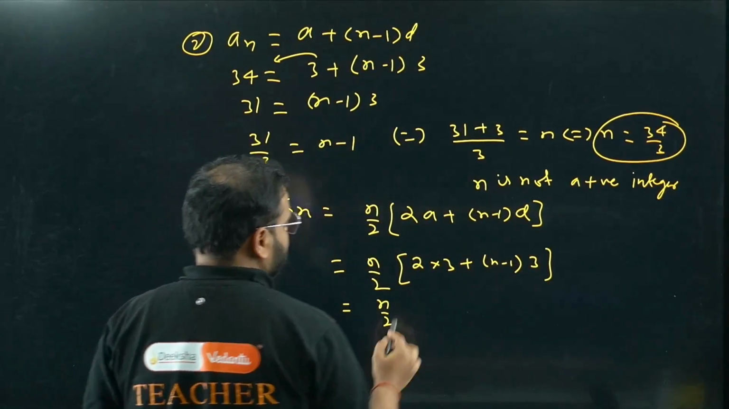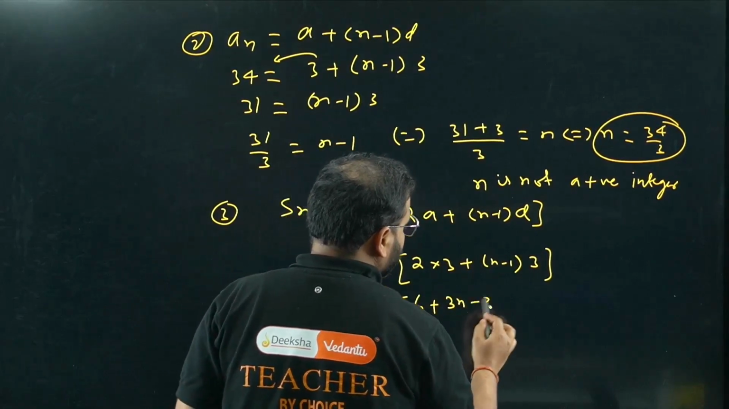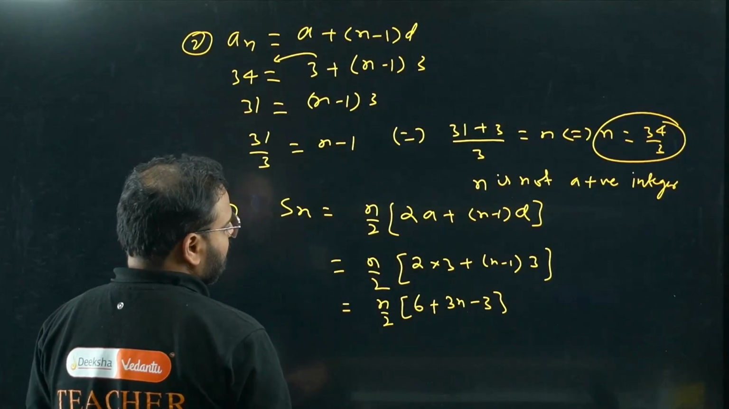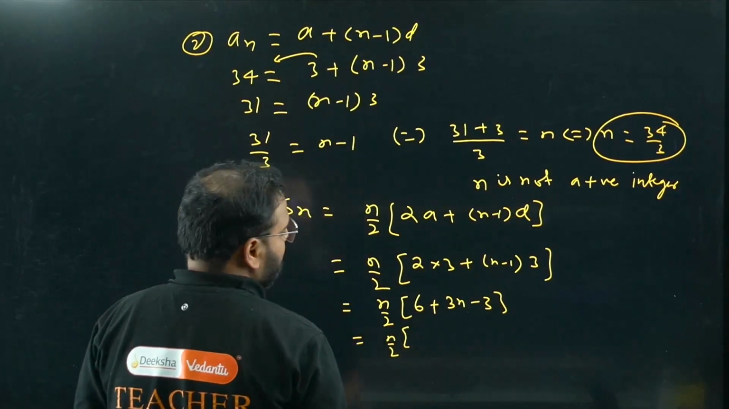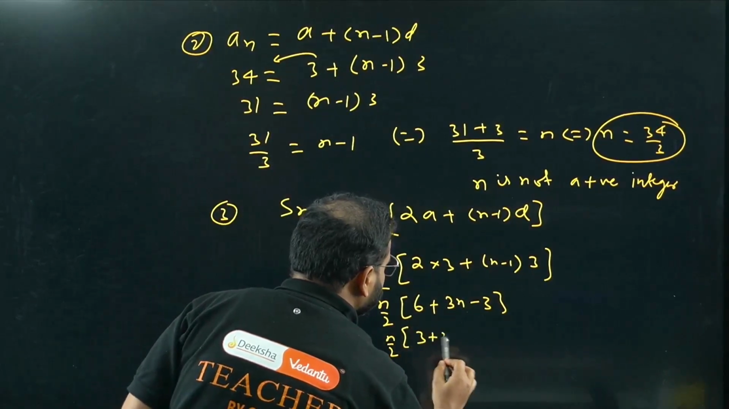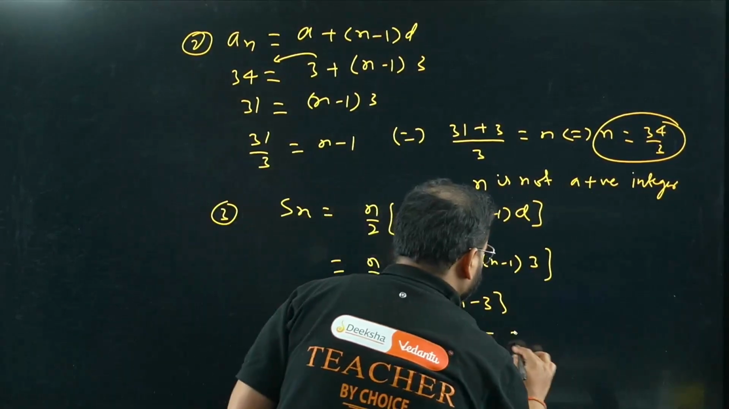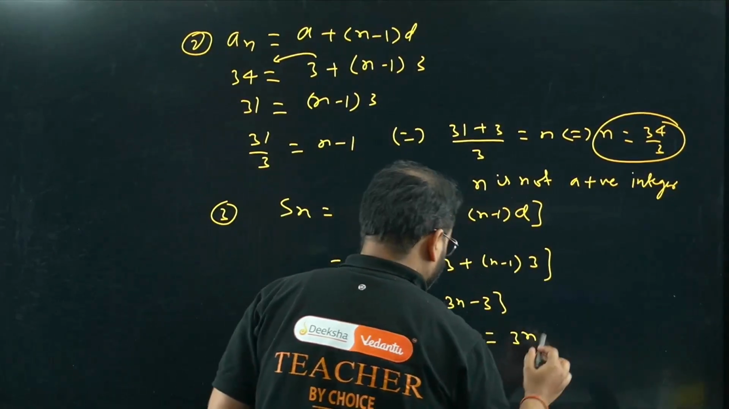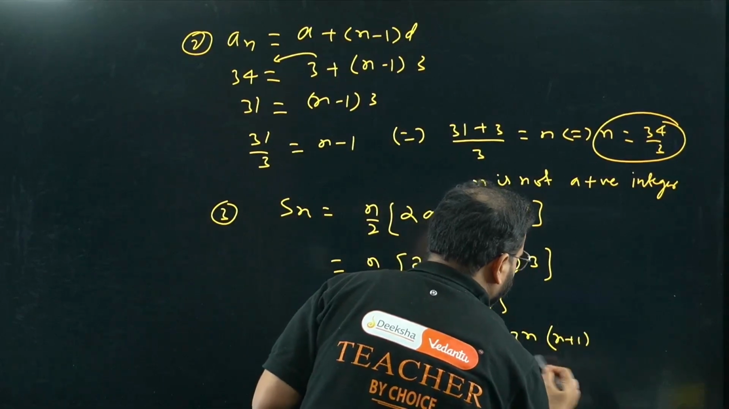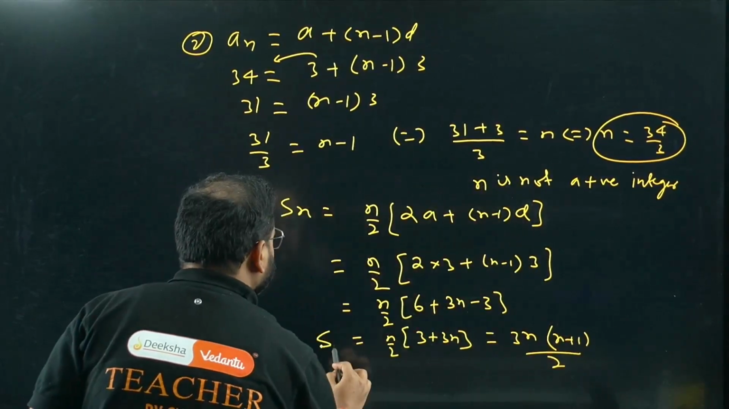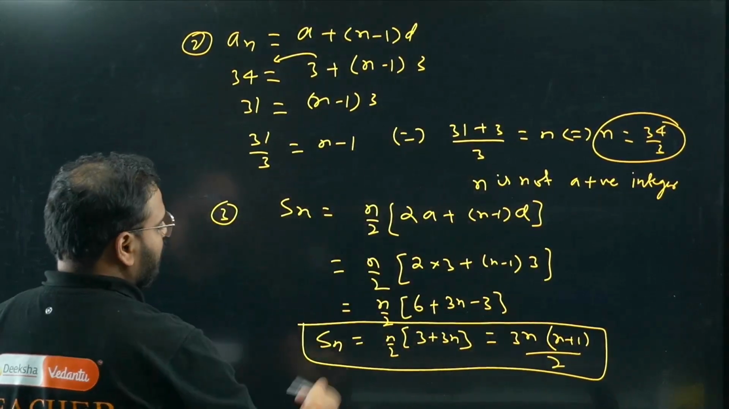Have a look, we can simplify this. N by 2, we get here 6 plus 3n minus 3. Now we can write this as n by 2 times 3 plus 3n. I can take 3 common, so I'm getting 3 times n plus 1 by 2, multiplied by n. So 3n times n plus 1 by 2 is the formula for the sum of n terms, in total of n layers.